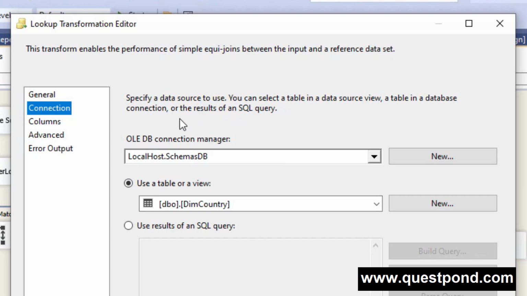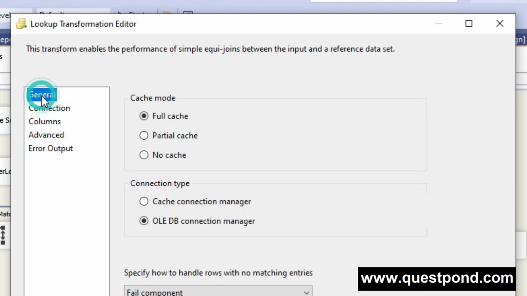Now let's talk about the second mode, that is the no cache mode. As the name says, here the dataset will not be cached into the cache memory. It will not cache anything. Whatever request comes, it will directly send it to the data warehouse, and the data warehouse will cater to that request accordingly.